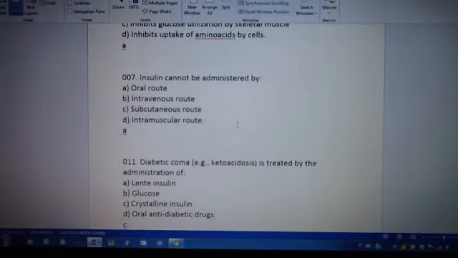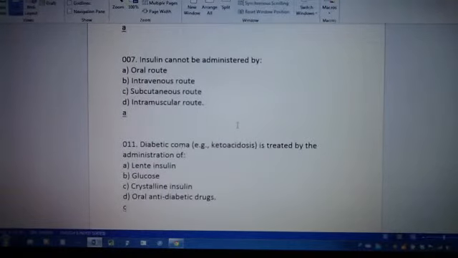7. Insulin cannot be administered by A, oral route, B, intravenous, C, subcutaneous, D, intramuscular. A. Cannot give insulin by mouth.